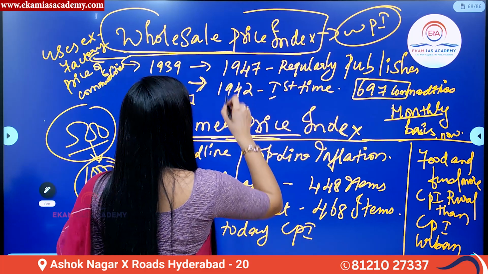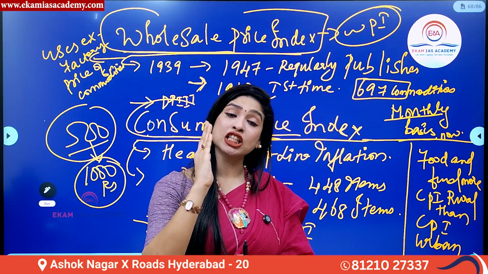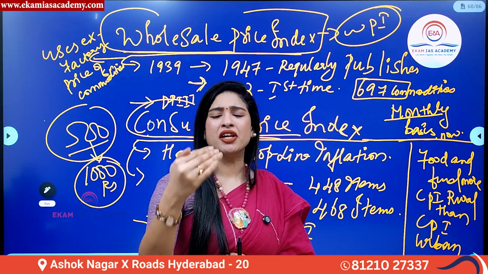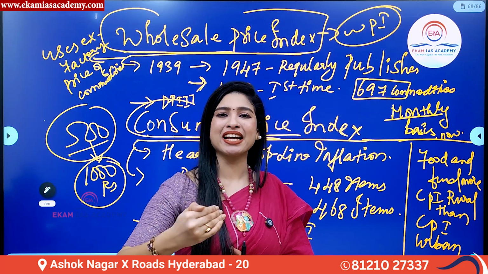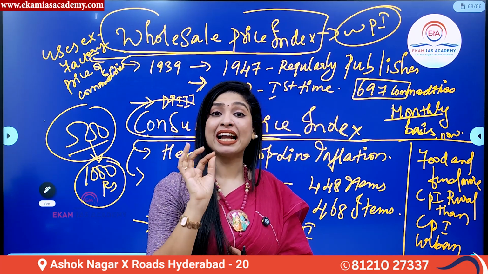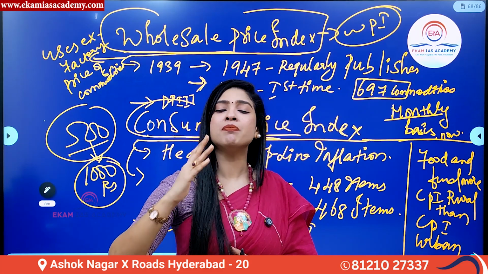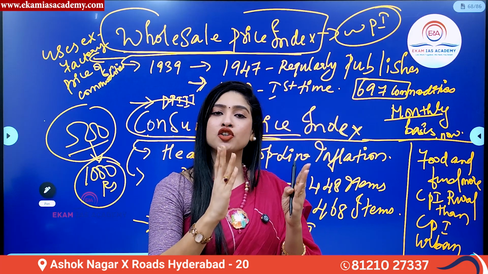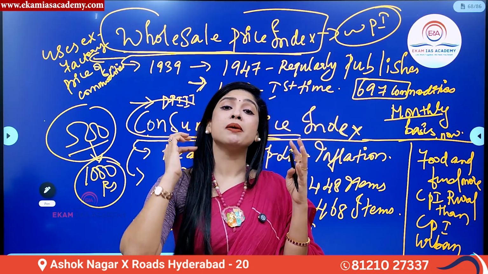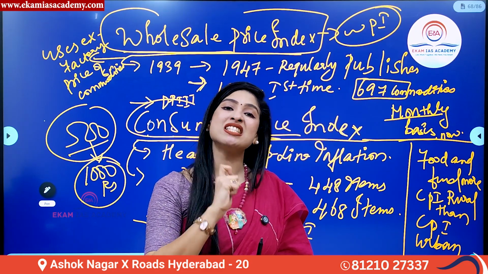So now, wholesale price index measures what? The price of goods at wholesale level. Now, this was actually used since 1939 itself. But it took some years to publish data on wholesale price indexes. The very first data on WPI was published in 1942, and from 1947 onwards, regularly we started publishing what? The inflation data using wholesale price index. Until 2015, the most important indicator to measure inflation in our country, India, was wholesale price index.